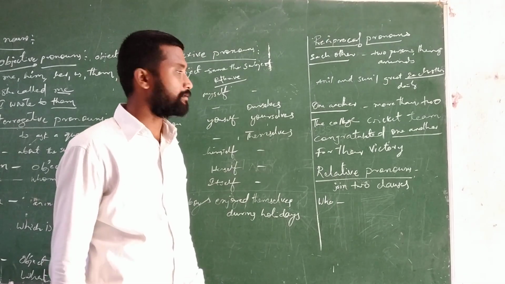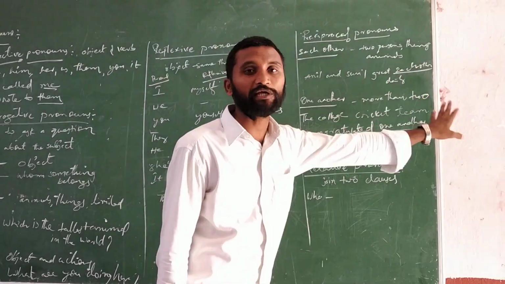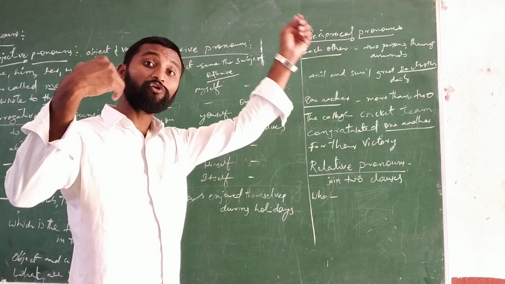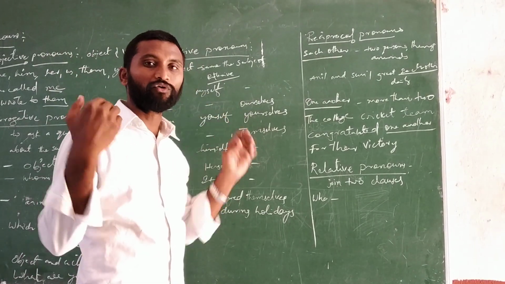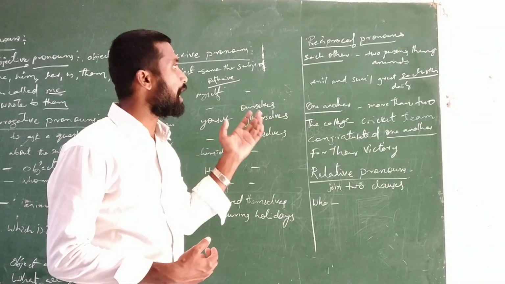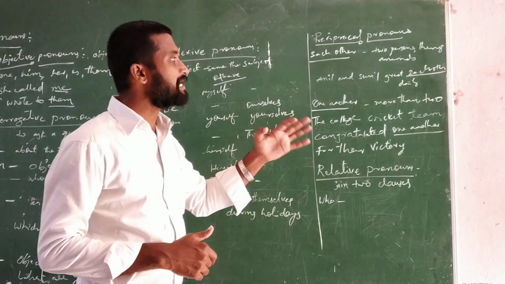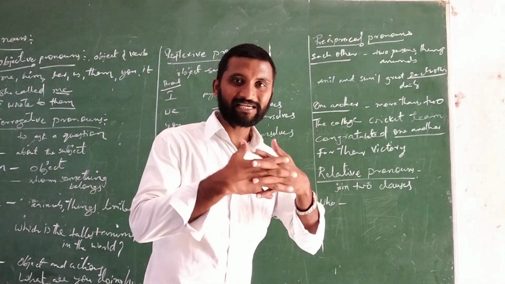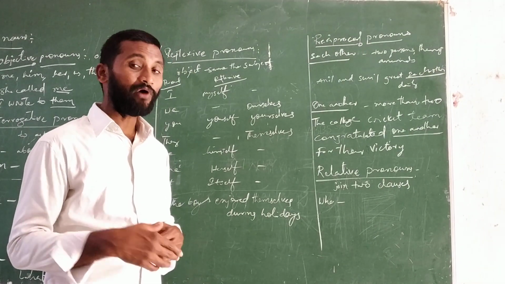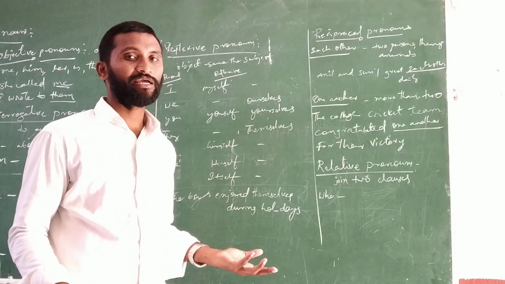Two forms are there. This each other we have to use for two persons, two things and two animals. When you want to talk about two persons, two things, two animals, regarding reciprocal pronouns, you have to use each other. If you see the example, Anil and Sunil greet each other daily. Now Anil and Sunil, two persons. What they are doing daily, they are greeting each other.